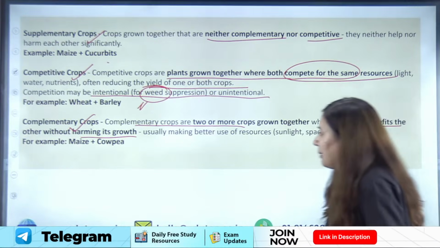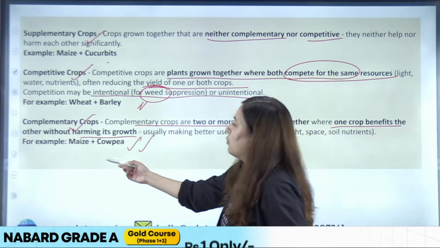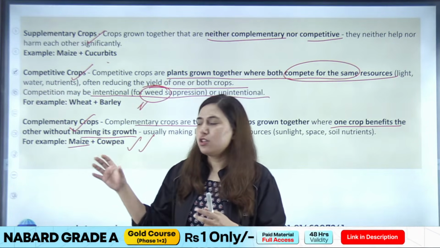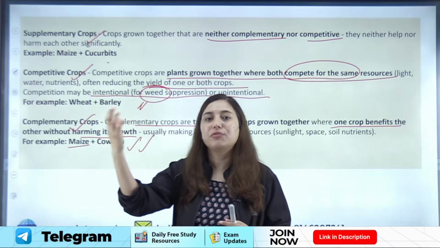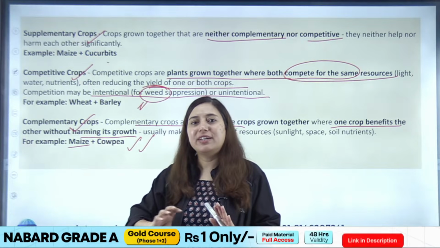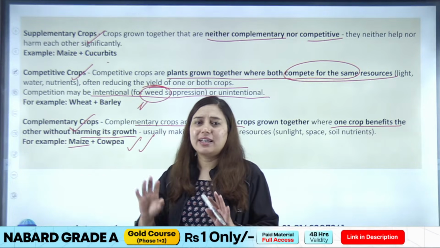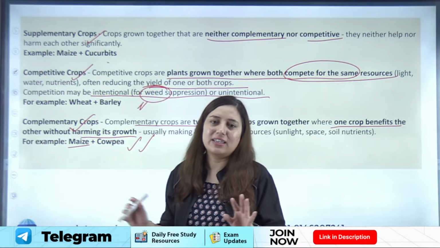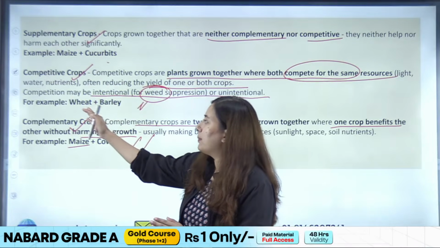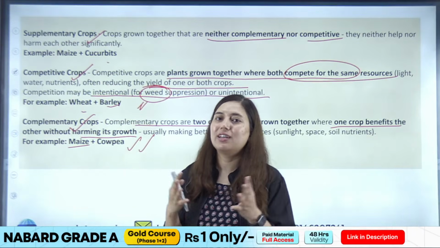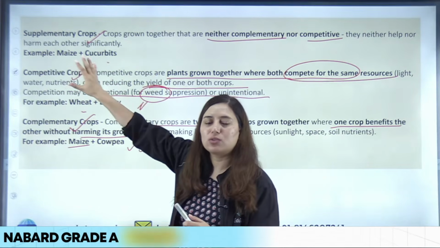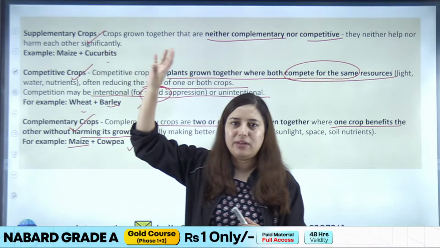And an example here is maize and cowpea. Maize is a tall crop, right, and cowpea needs support. So cowpea will take the support of maize and they don't compete with each other. Cowpea is being benefited by taking support of maize and maize is showing no effect, right? There's no effect in the growth of maize. So these two become complementary crops. When we talk about competitive, wheat and barley both are cereal crops, they will compete. And supplementary, I have told you, is neither competitive nor complementary, they can coexist together. Maize and cucurbit is the example, right?